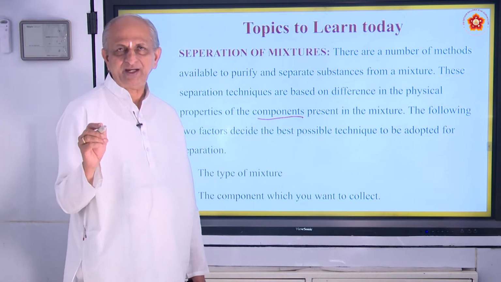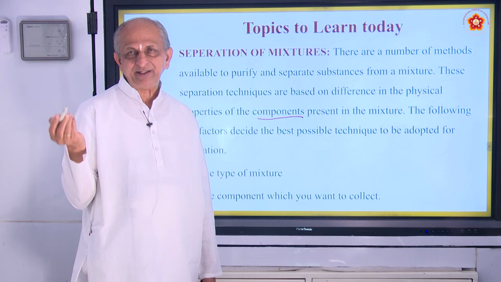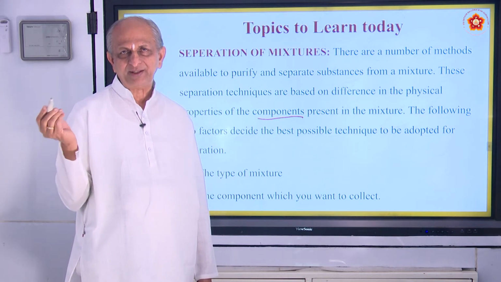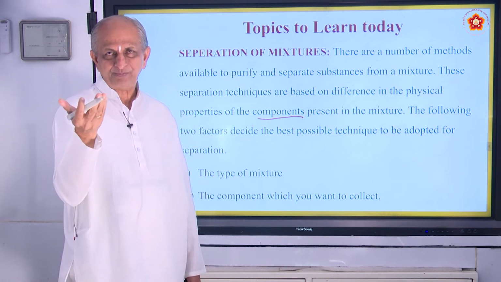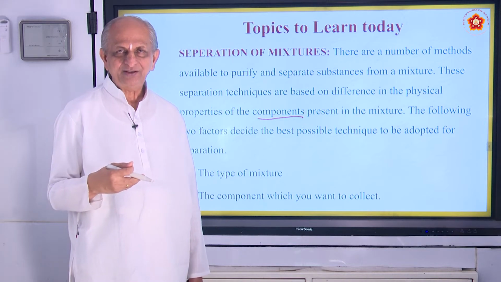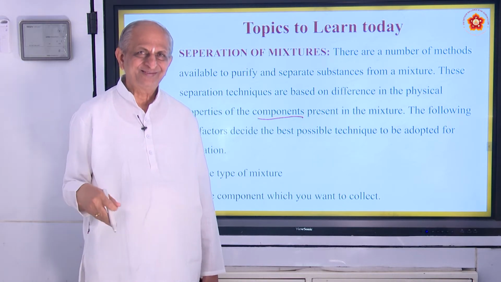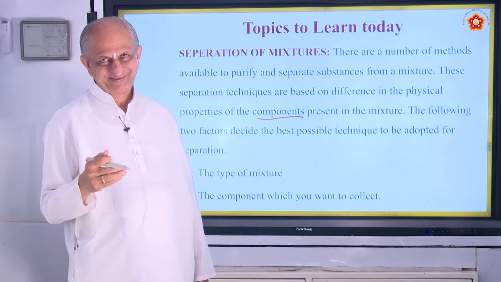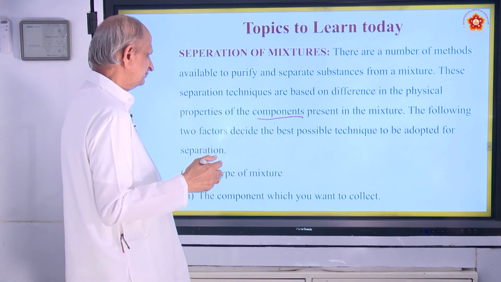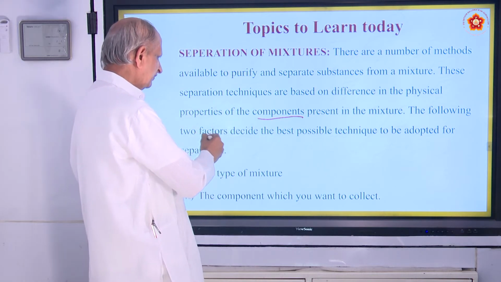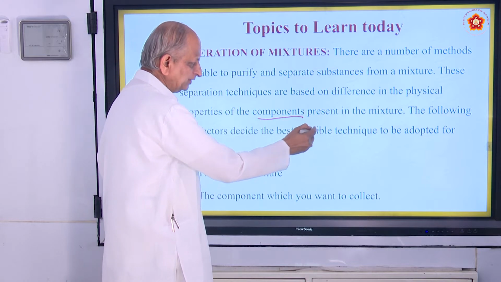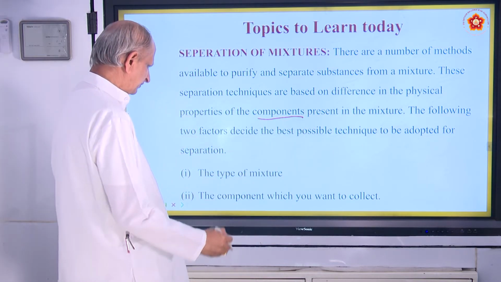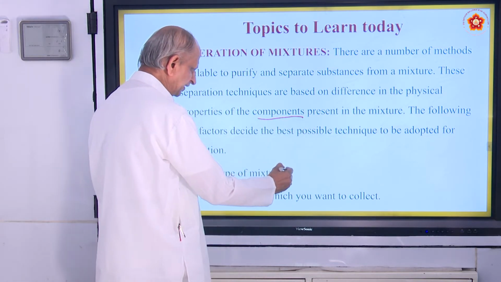Suppose you have sand and water. Sand is a component, water is a component. Similarly, you might have seen how to prepare tea or coffee in your house. They are called components, and they have to be separated. Then we have to decide the factors that determine the best possible technique adopted for separation, the first being the type of mixture.